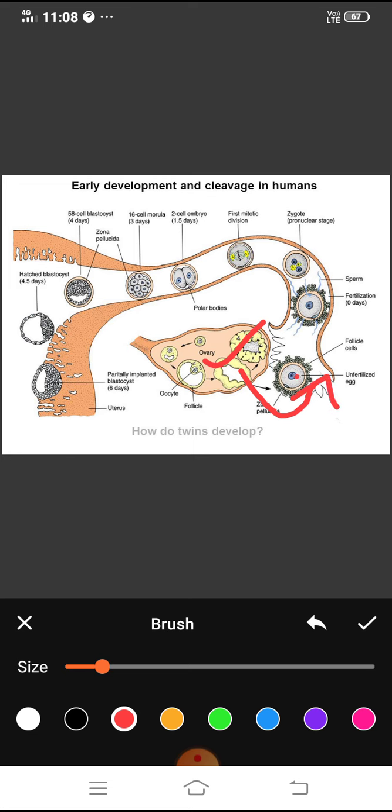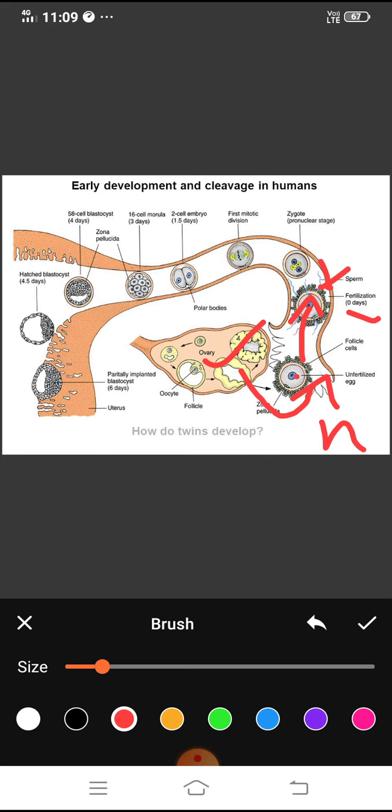And what is the number of chromosome in this female gamete? Obviously n. Now this female gamete will go to the fallopian tube. While going through the fallopian tube to the uterus, the sperms may come, and the sperms also have n number of chromosome, and when the sperm and the female egg unite, that process is called fertilization.